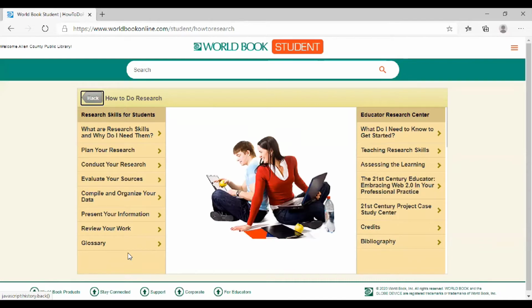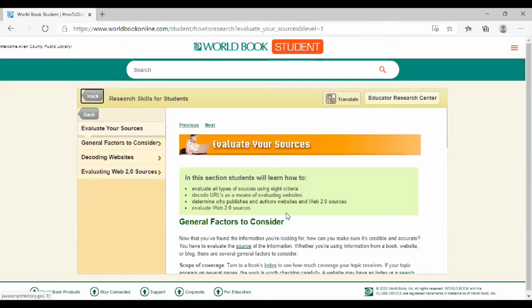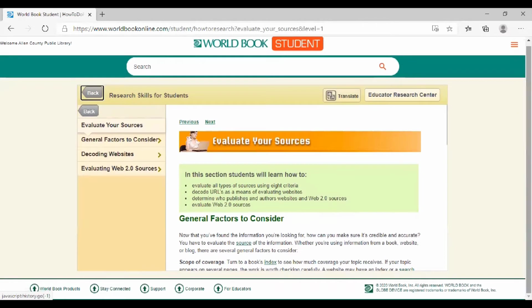Being in school, you've talked about your reading skills, your math skills, maybe your speaking skills. But in today's world, it's important to have research skills. So these are some of the things that you look at. What are research skills and why do I need them? How to plan your research, to conduct it, how to evaluate your sources. You can look here and look at general factors to consider.